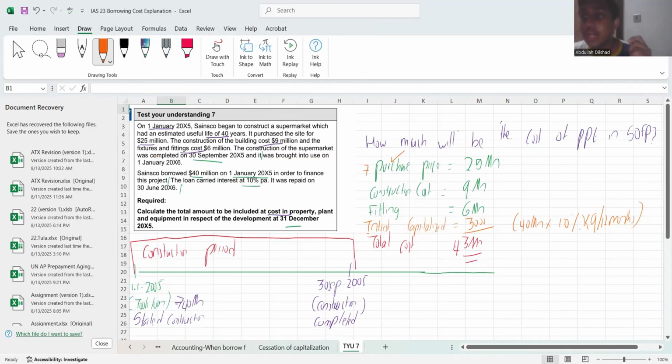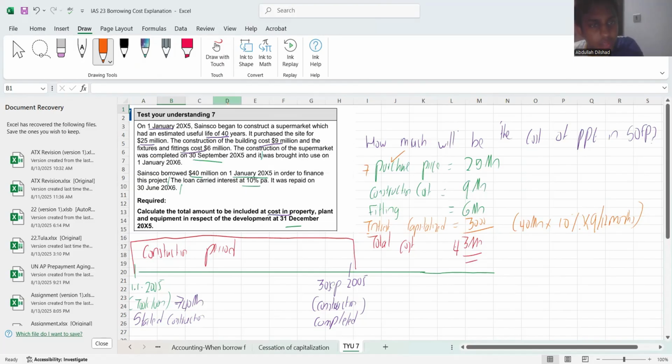You all would have learned what cost will be, what are the expenses that can be shown under a cost in PPE and what cannot be shown under a cost of PPE, right? So this is your basic IAS 16, which you learned in your foundation and your FR, right? So purchase price can be shown under your cost, right?